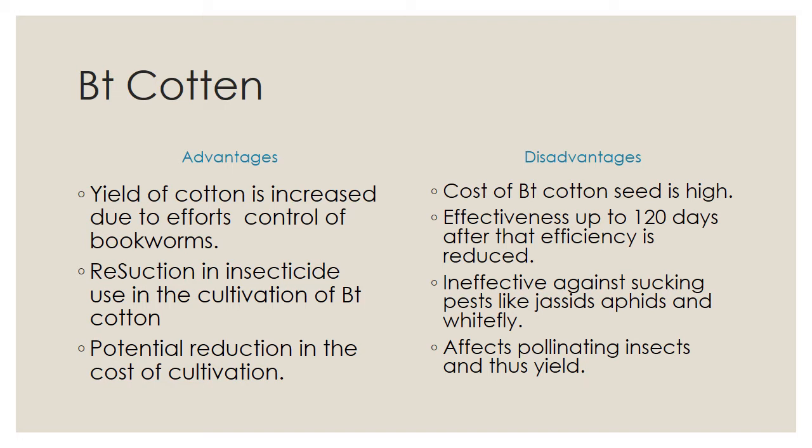Okay. Then the third one is potential reduction in the cost of cultivation. So here BT cotton also has some resistance, so we are not using some chemical fertilization. So it will help with potential reduction. Okay. Then disadvantage. What are the disadvantages? Here advantage is only 3 points, but disadvantage is 4 points. So you compare it. Okay.